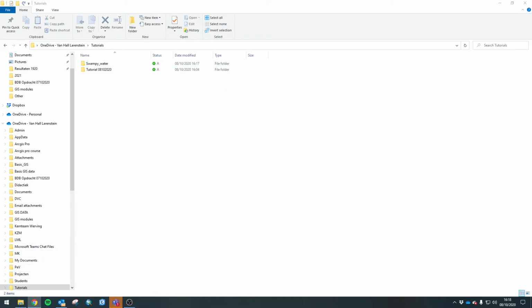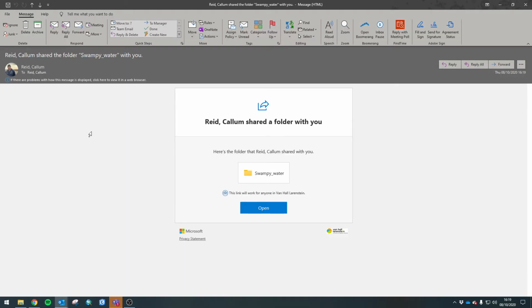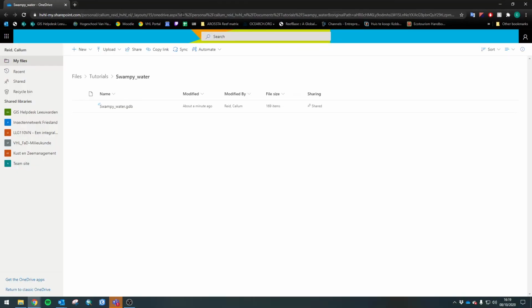I'm going to go into my email, and I'm going to see that I just sent myself an email. In this case, you're going to send your friends an email with the Swampy Water folder. I'm going to open this up. And it will open up in a SharePoint website, and you can click synchronize.